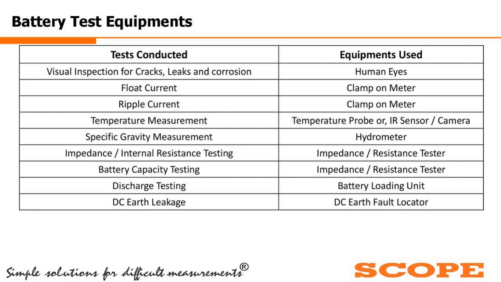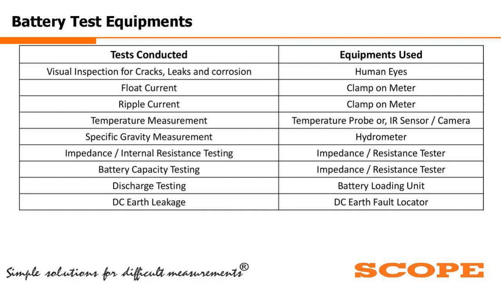For the condition assessment of the battery, what tests are conducted? The visual inspection for cracks, leaks, and corrosion: you can check physically, with the human eye, to detect these cracks or leaks. For float current, a clamp-on meter is available on the market.